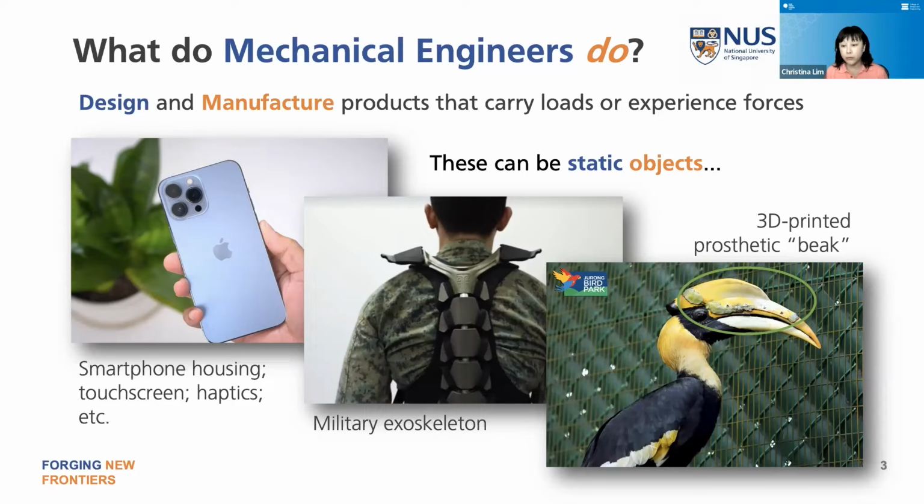But when you remove that part of the beak of the hornbill, it can't eat, and it would have died had we not intervened. And so together with the vets in the Jurong Bird Park, we were able to design as well as 3D print a prosthetic for the hornbill. And you know, 3 years after surgery, he's still doing very well. So these are examples of objects that carry loads or experience forces, but are not necessarily powered like a machine or an engine.